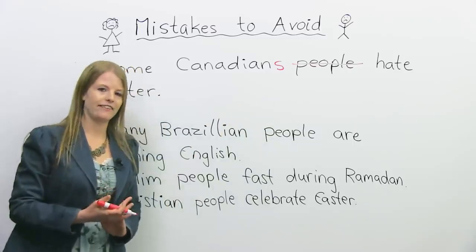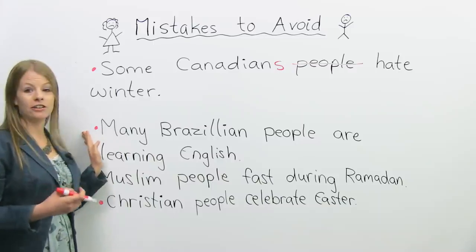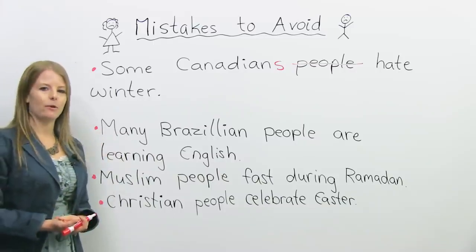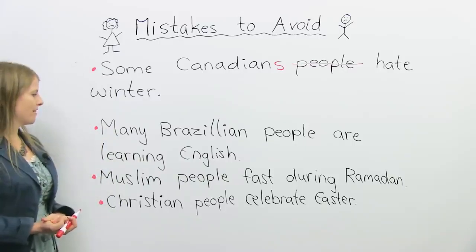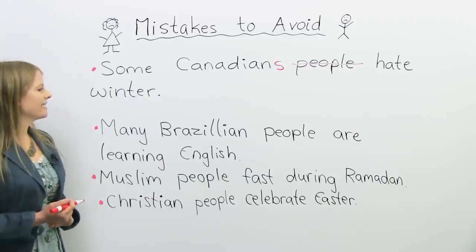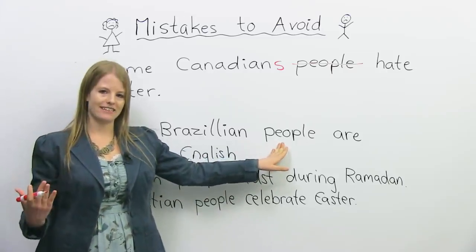So let's look at another example. Many Brazilian people are learning English. There's a mistake here. What's the mistake? If you said the mistake was people, you're correct.